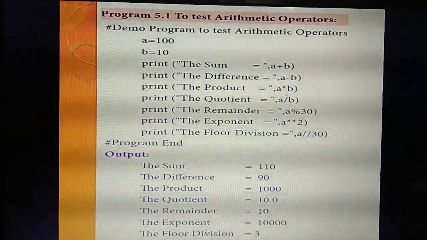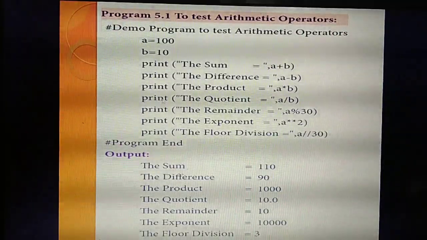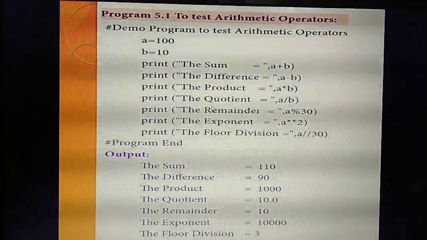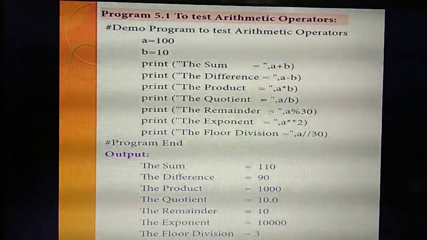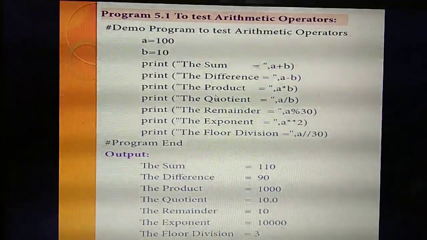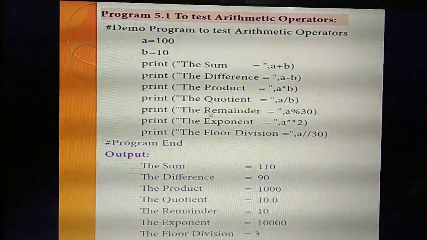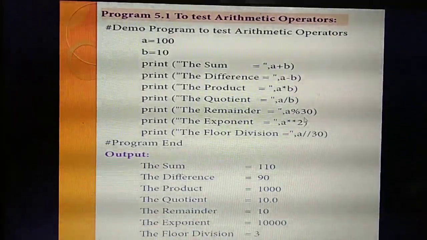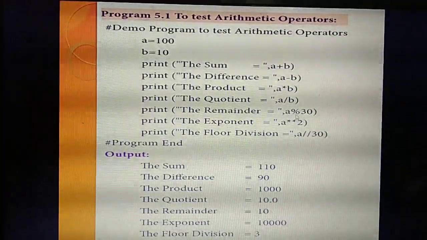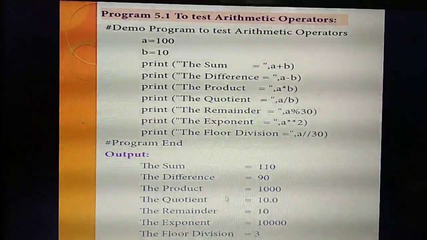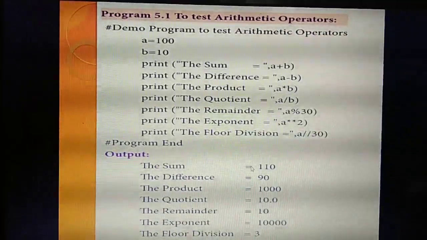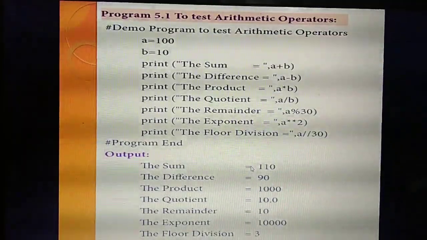Likewise, product means A star B. Then print division. For division they have given the quotient, A slash B. So you type division. Then remainder, that means the modulus operator, A percentage B. Based on your wish you can give exponent, A double star 2. Likewise they have given. So what output will you get?